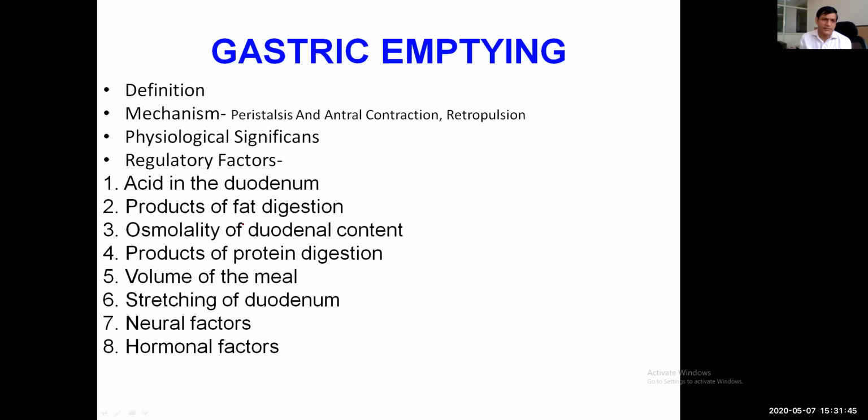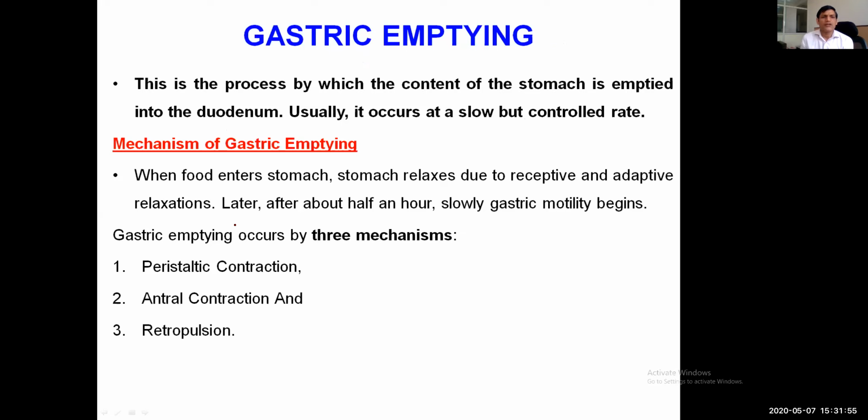So, what is gastric emptying? In this topic, we will see the mechanism of gastric emptying, physiological significance, and regulatory factors. So, this is the process. Gastric emptying is the process by which the content of the stomach is emptied into the duodenum. It usually occurs at a slow but controlled rate.